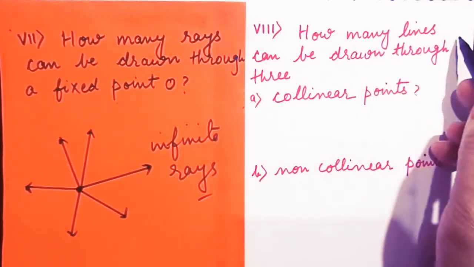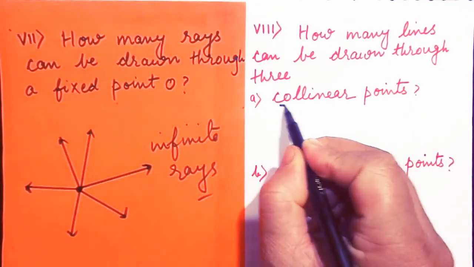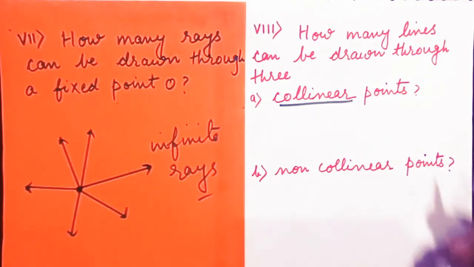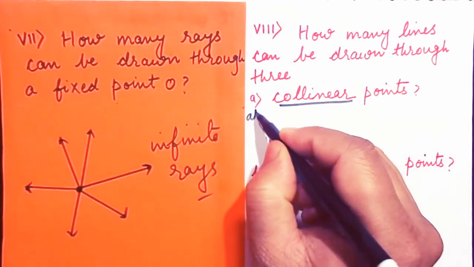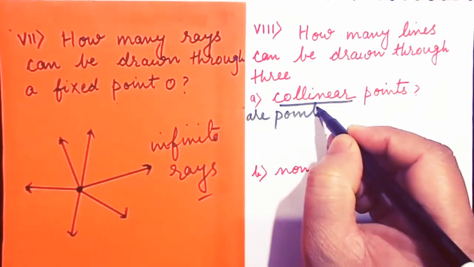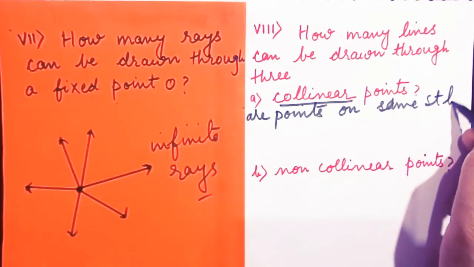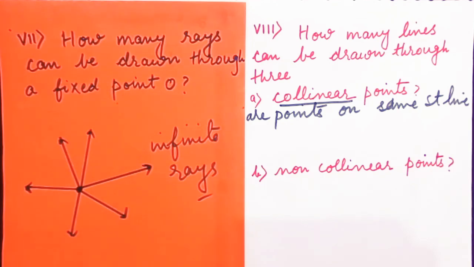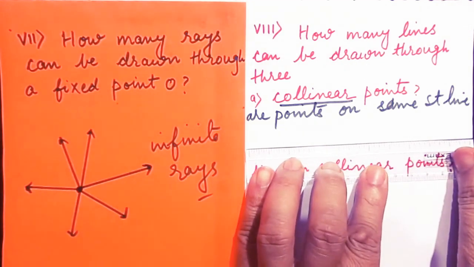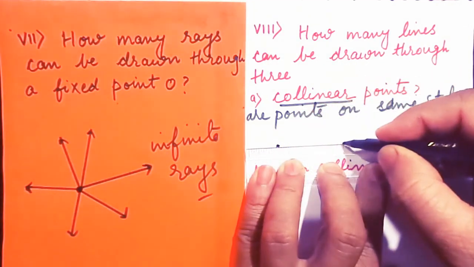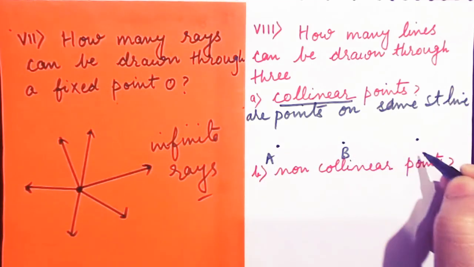How many lines can be drawn through 3 collinear points? Now when we talk about collinear points, they are points lying on the same straight line, isn't it? Collinear points are points on the same straight line. When I write ST line, it means straight line. So how many lines can be drawn through 3 collinear points? These are the 3 collinear points: this is my A, this is B, and this is C.